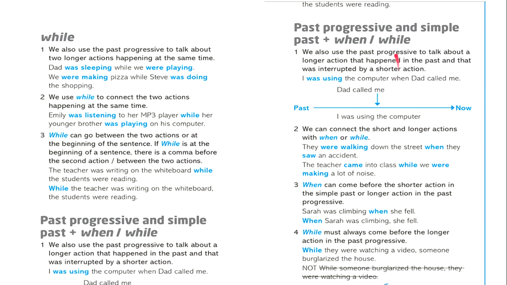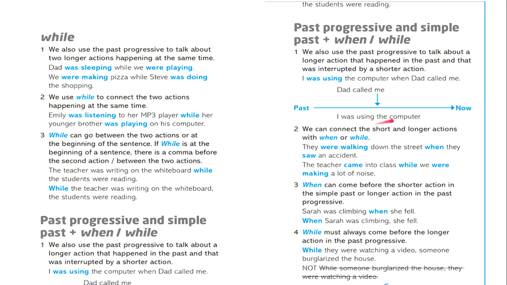We have the past progressive and the simple past with the use of when and while. We also use the past progressive to talk about longer actions that happened in the past and that were interrupted by a shorter action. An example, I was using the computer when Dad called me. Okay, we have the past, the interruption when Dad called, and the present.